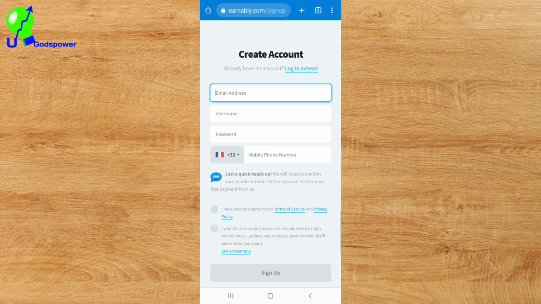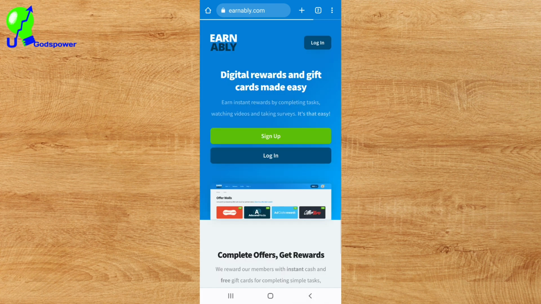So Earnably is going to send you an email for verification. You will check the email you entered to register on this Earnably account, and you click on that, and your account will be verified. Once your account is verified, go back again to Earnably homepage here, and you need to click on the section where it says login. I will click on login now.